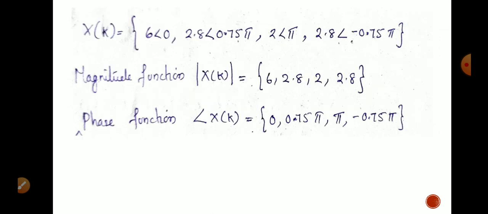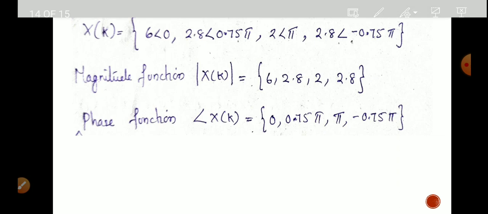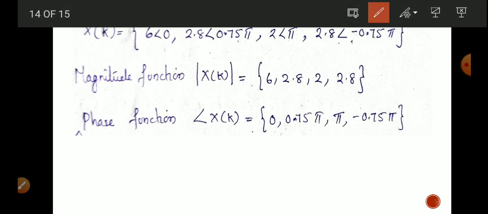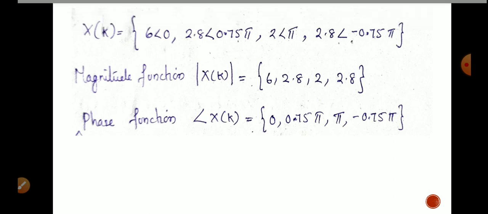Then these are the DFT values we get after performing the DFT. X of k equal to 6 angle 0, 2.8 angle 0.75 pi, 2 angle pi, 2.8 angle minus 0.75 pi. Here magnitude function modulus of x of k equal to 6, 2.8, 2, 2.8 and phase function angle x of k equal to 0, 0.75 pi, pi, minus 0.75 pi.